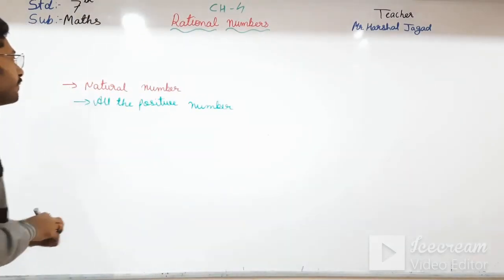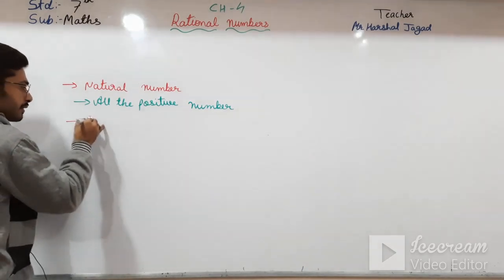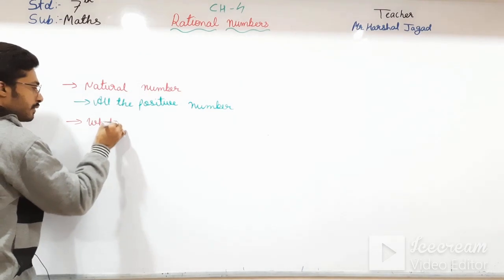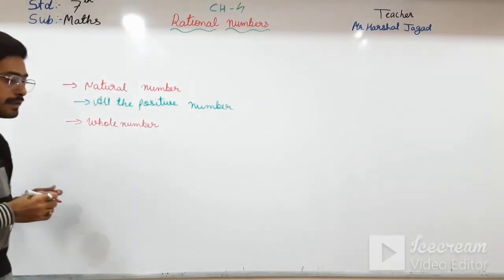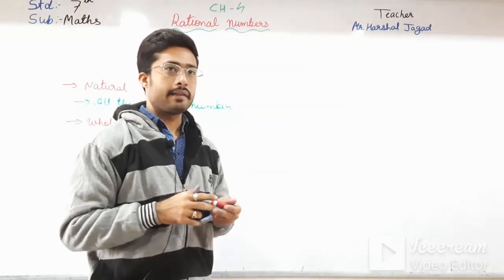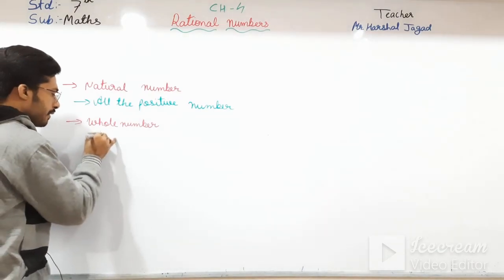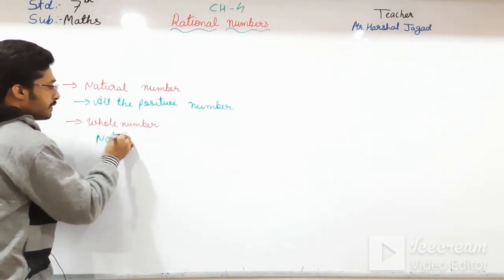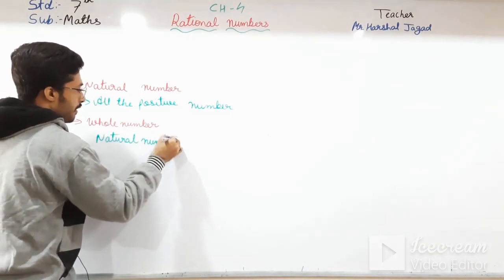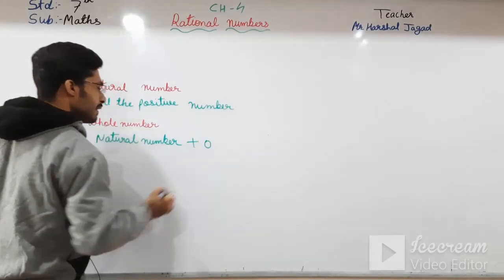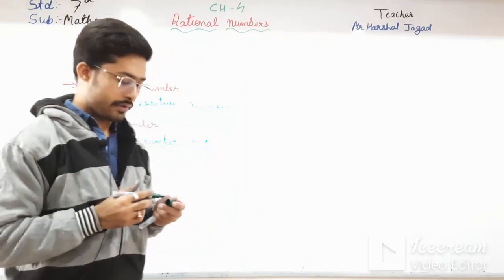Okay students, then coming to the whole numbers. What are whole numbers? We can say the natural numbers plus 0 are known as the whole numbers.